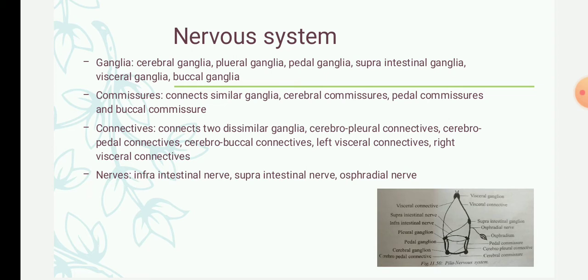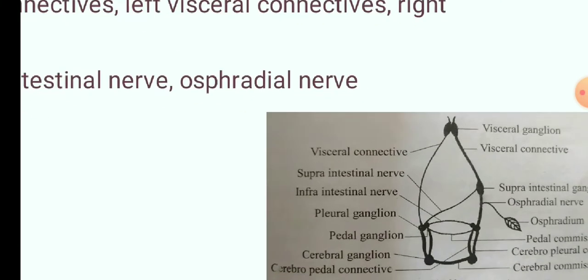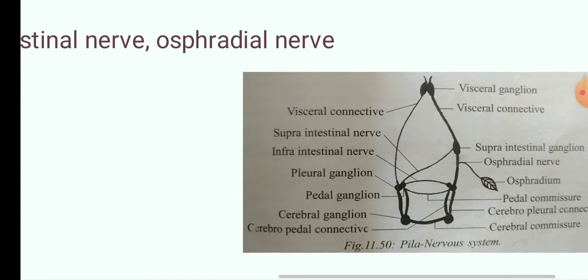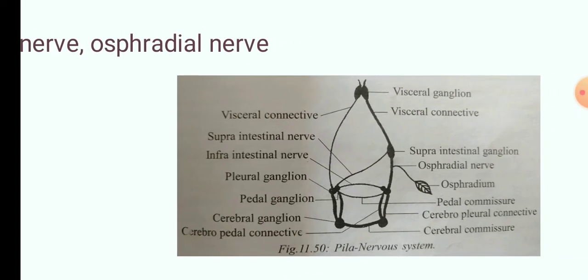So we'll start with the ganglia. The nervous system of pila has a different number of ganglia. The first one is the cerebral ganglia. These are a pair of ganglia located beneath the buccal mass, that is, near the anterior end. In this picture you can see the cerebral ganglia.